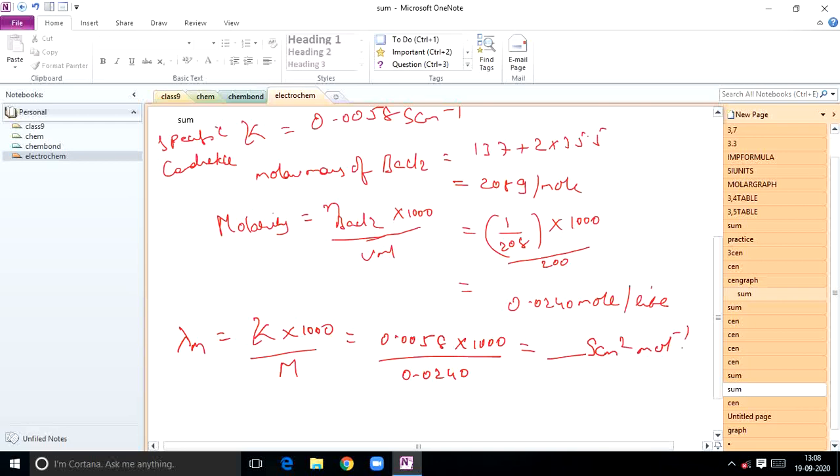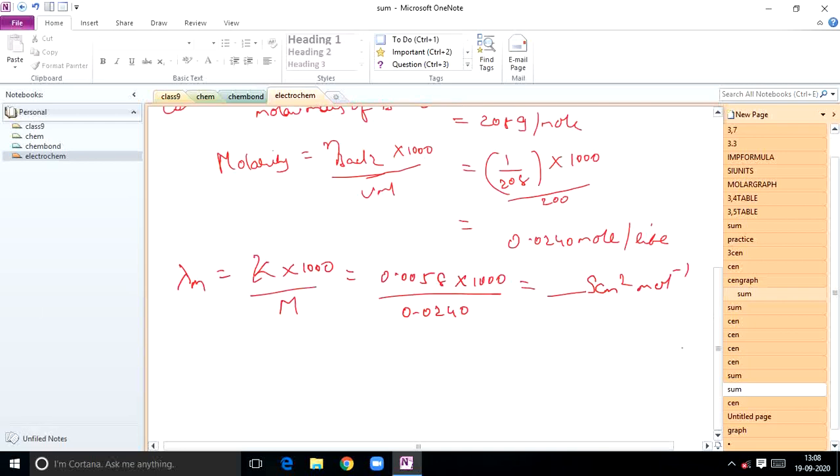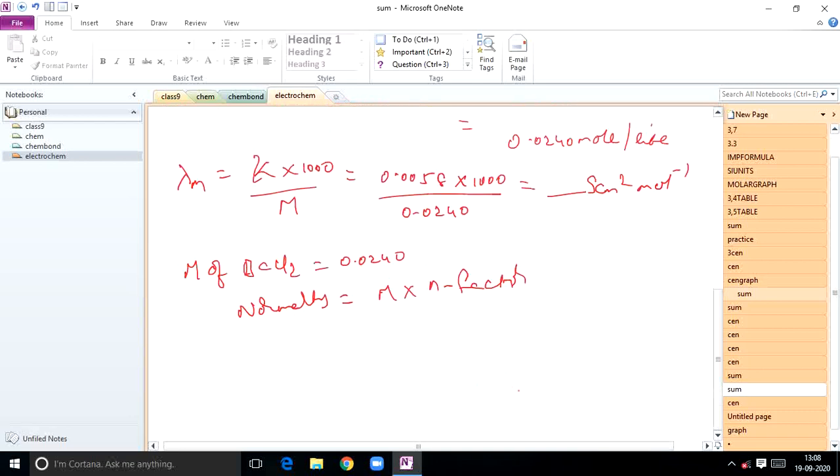Okay, and after that, next, you know the molarity. So molarity of BaCl2, how much? 0.0240. Then what about normality? Normality is equal to molarity into n factor. Do you know this relation? Here n factor is 2. So molarity 0.0240 into n factor 2, we'll get 0.0480, right?